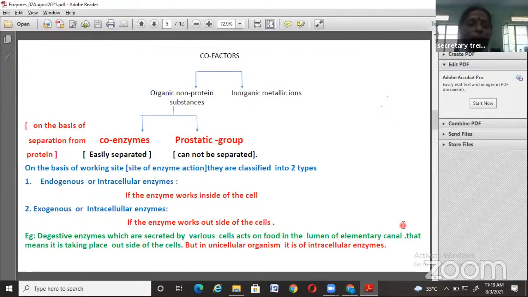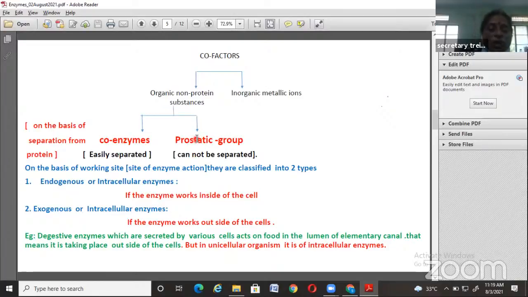Right. Here are some more details about the cofactors. Usually these cofactors are non-proteinaceous, and they are classified into two types: organic non-protein substances, and inorganic metallic ions. The organic non-protein substances are further classified into two types: coenzymes and prosthetic groups.